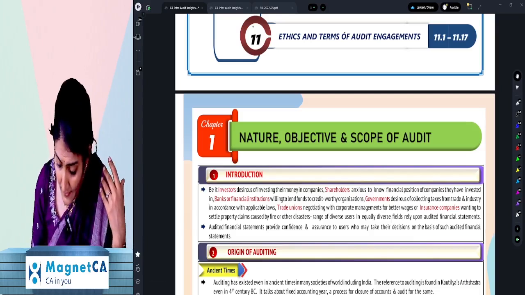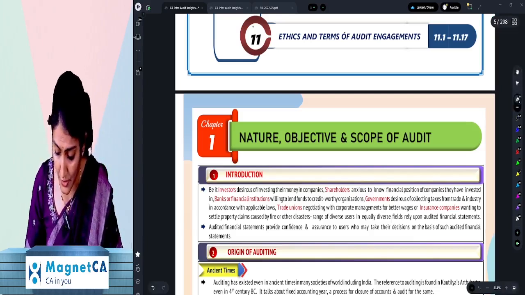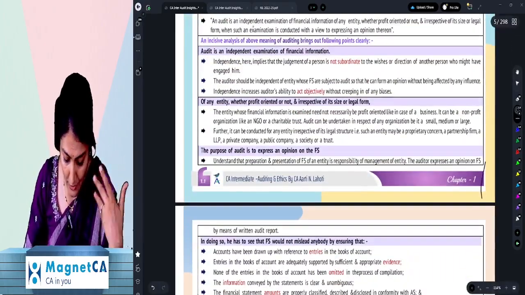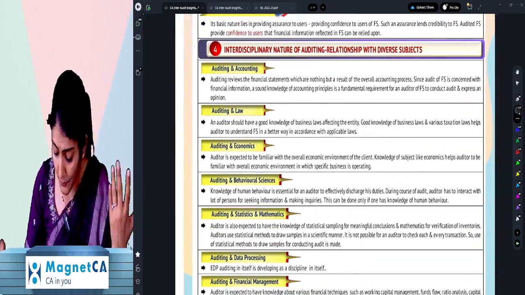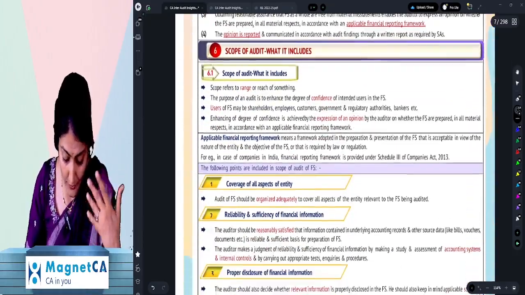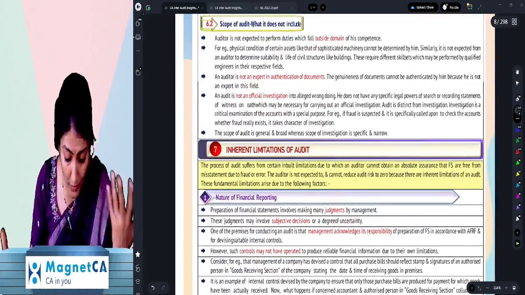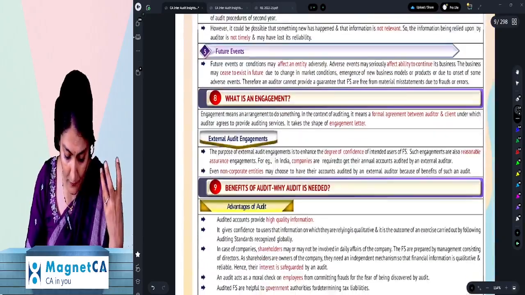If you see the nature, objective and scope of audit, the introduction and origin of audit has been given over there. Then the meaning and nature of audit, the definition of auditing, the interrelationship of auditing with other subjects, the objectives of the audit, the scope of audit, what is included and what is not included in the scope of audit, and the inherent limitations of an audit.